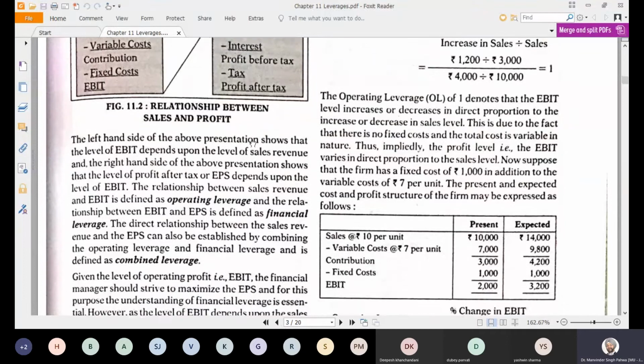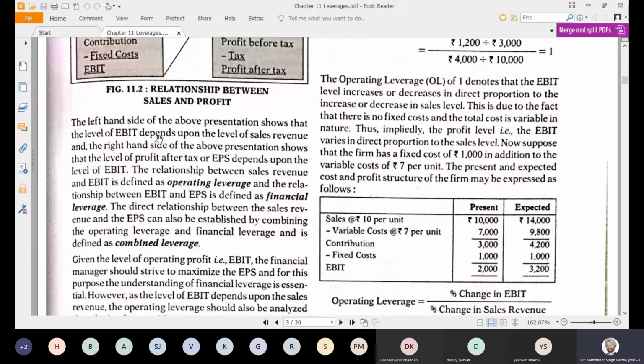So the left hand side of the above presentation shows that the level of EBIT depends upon the level of sales revenue, and the right hand side shows that earning after tax, or EPS, depends on the level of EBIT. Now what is in between EBIT and PAT? Means in between sales revenue and EBIT.